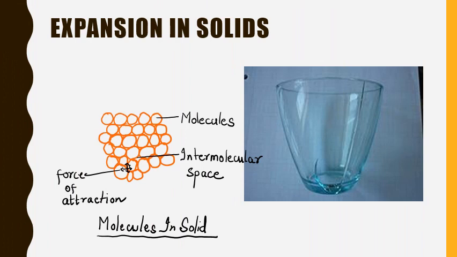When a hot tea is poured in a cup, the inner wall gets heated first, and this causes the expansion of the inner wall while the outer walls do not expand, and this results in cracks on the wall. So this is an example of expansion in solid.